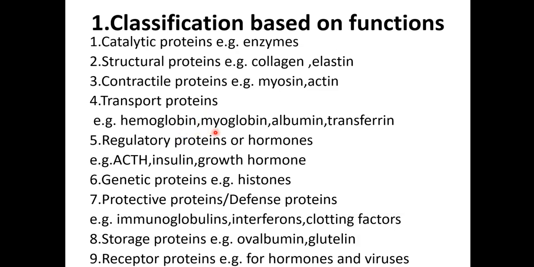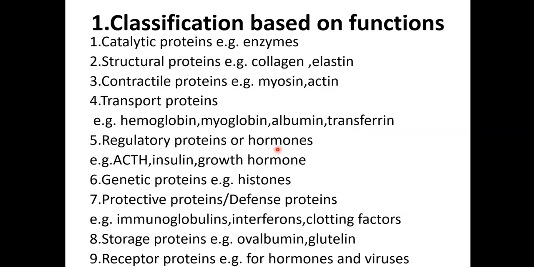Myoglobin is present in our muscle. Albumin transports so many substances like free fatty acid, steroids, drugs, hormones, bilirubin, etc. The final example is transferrin. What is transferrin? It is the transport protein of iron. So these proteins can act as transport proteins, transporting substances in our body.